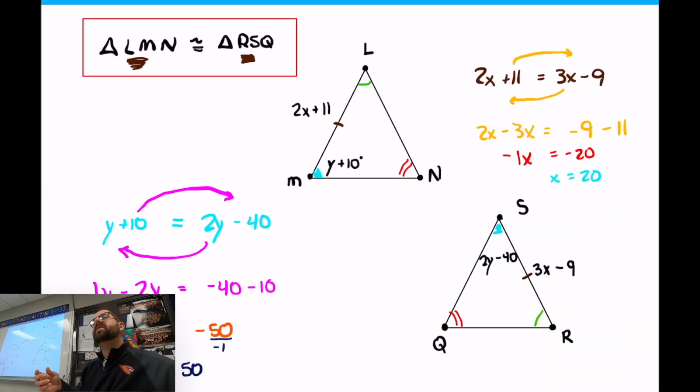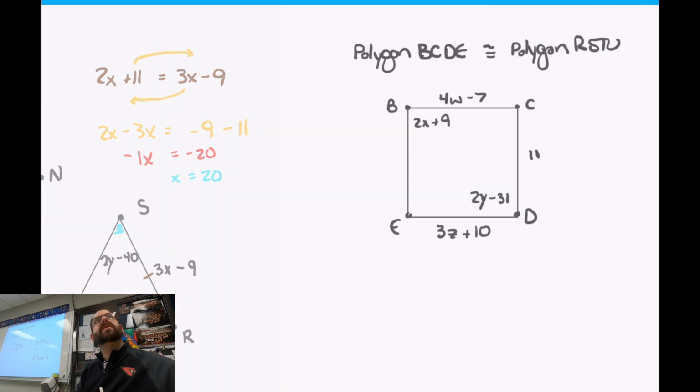Okay, let's do one where it's not a triangle. I picked triangles here. Let's get away from the triangle situation. Let's do something bigger, like a quad of some type. That way you get to see how this stuff works for bigger pictures. So second to last problem here. I only have one more after this.